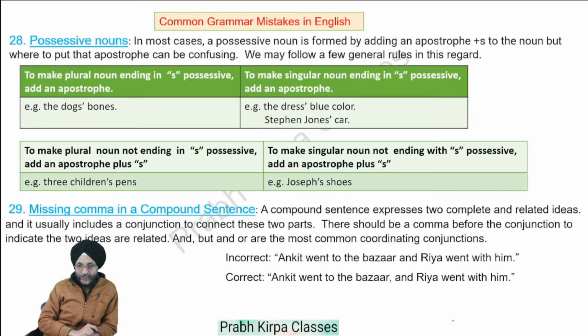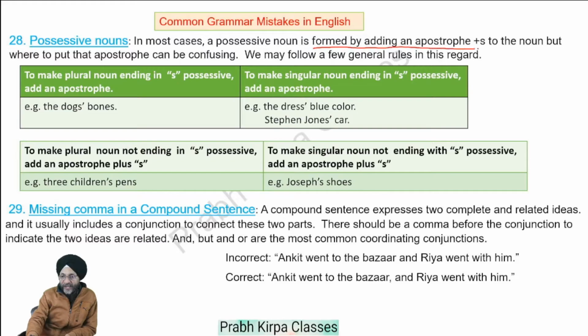Possessive nouns. In most cases, a possessive noun is formed by adding an apostrophe plus s to the noun. But where to put that apostrophe can be confusing. We may follow some general rules in this regard. To make a plural noun ending in s possessive, add an apostrophe.